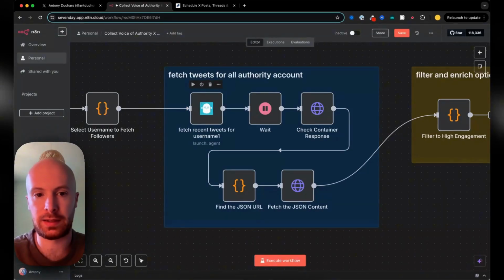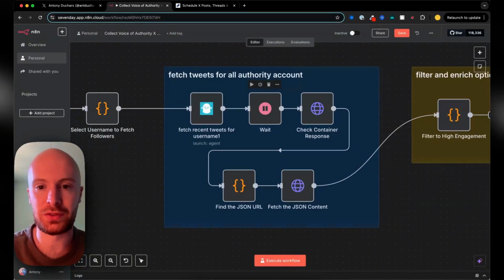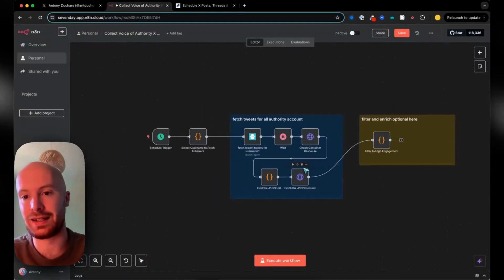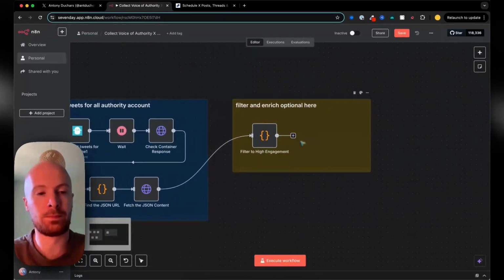It's going to collect 100 or so tweets. I set the number of tweets to 100, and then it's going to wait for that to execute. Normally 2 to 3 minutes is enough time. We then fetch the response, get the JSON, and then we're ready to filter and enrich the data.